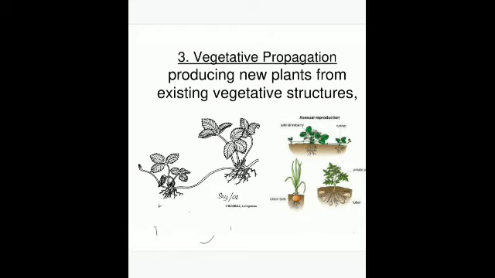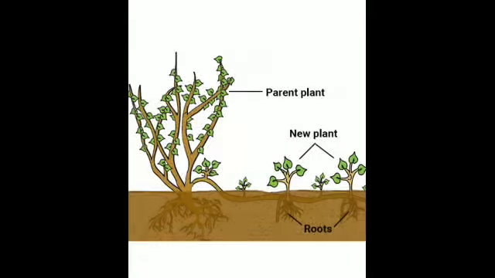So when we talk collectively, we say that although at times in certain plants it is the stem, in certain plants it is the root, in certain plants it is the leaf. But we can give several examples. For example, the potato, mint, ginger, sugarcane and banana all reproduce by vegetative propagation. So let's first discuss vegetative propagation by stems. Now you can see certain plants like grass, strawberry and mint reproduce through the stems.